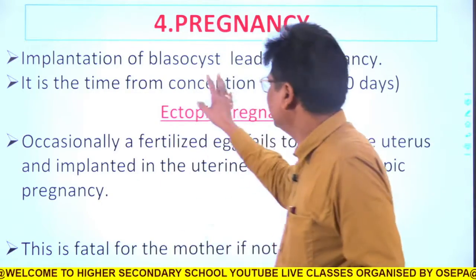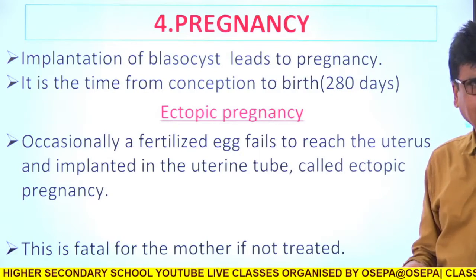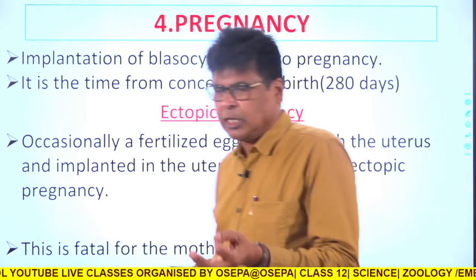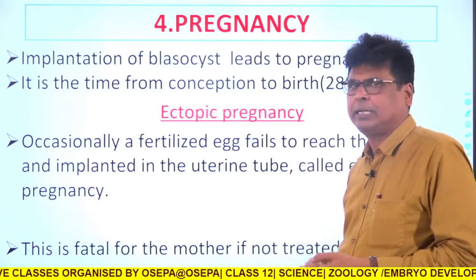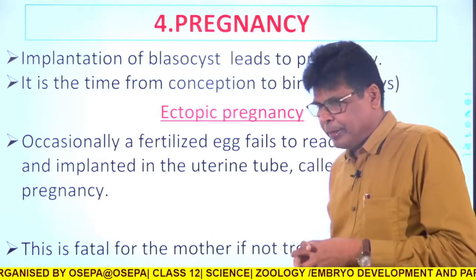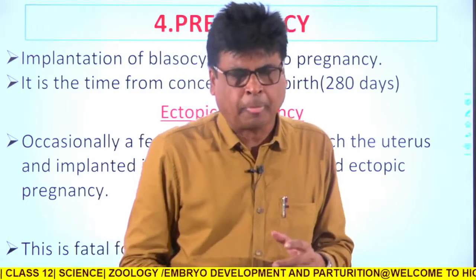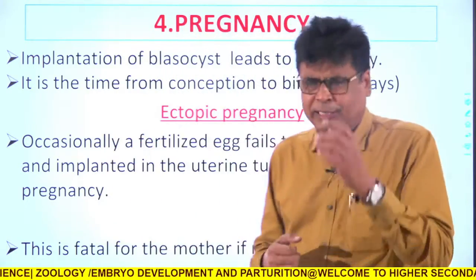So this is the fourth stage: first cleavage, then blastula, then gastrula, and finally the pregnancy. Once the pregnancy has occurred, the gastrula will become the embryo. Now, one error is there.